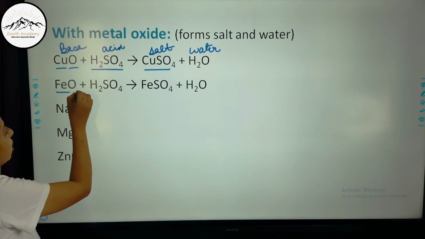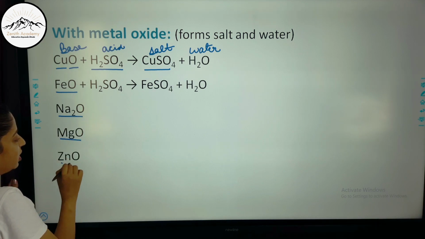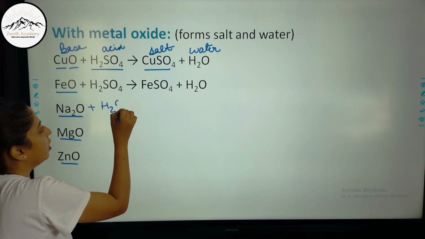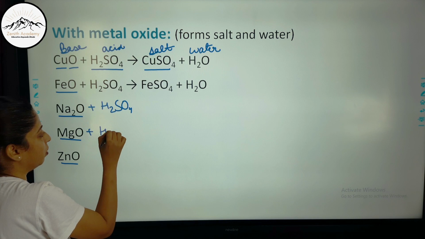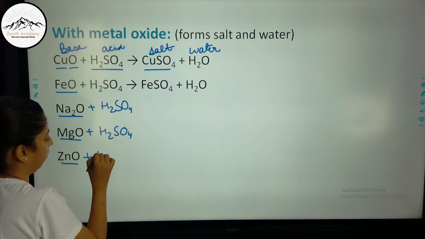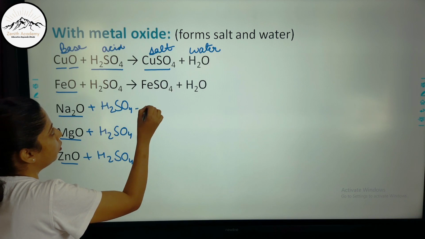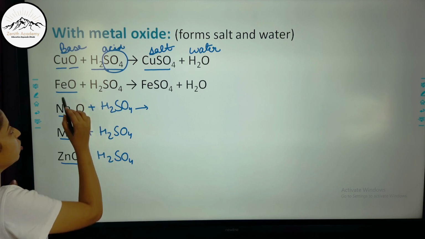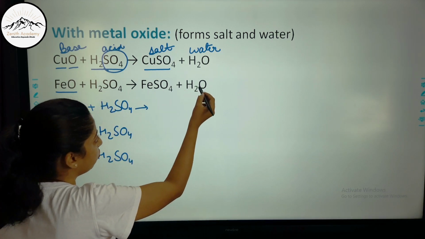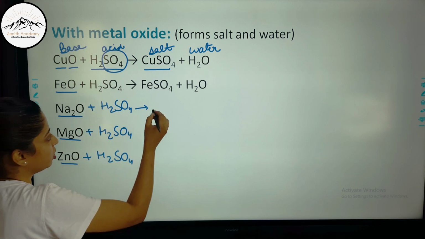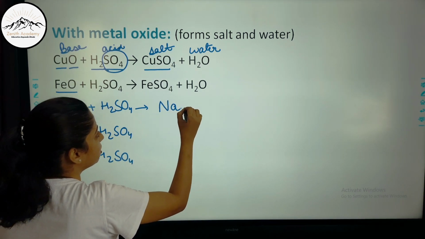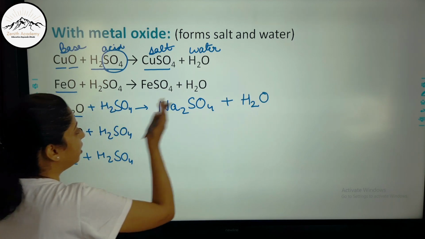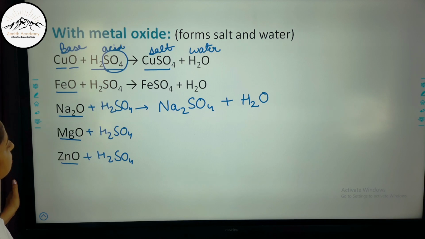Now here this is iron oxide, sodium oxide, magnesium oxide and zinc oxide. All are metal oxides, all will be basic in nature. So when I react sulfuric acid with all of them, what will happen? A salt will form, a sulfate salt, because the anion here is sulfate. So FeO plus H2SO4 will form FeSO4 plus H2O. Sodium oxide plus H2SO4 will form sodium sulfate, Na2SO4, plus H2O. Then you keep on checking whether it is balanced or not. So this is balanced.